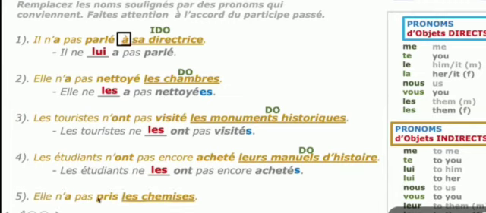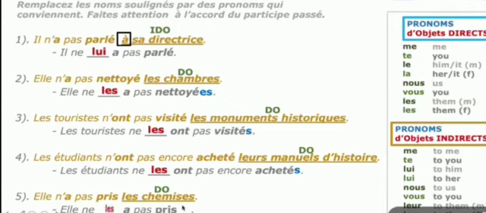Number 5. Elle n'a pas pris les chemises. She has not taken the shirts. The shirts is a direct object noun and it is replaced by the direct object pronoun. She has not taken them. Chemises ends in s, so it is a plural form, feminine plural, so les.